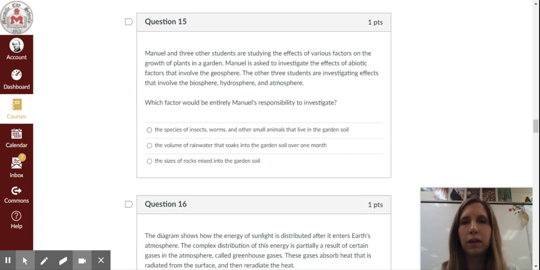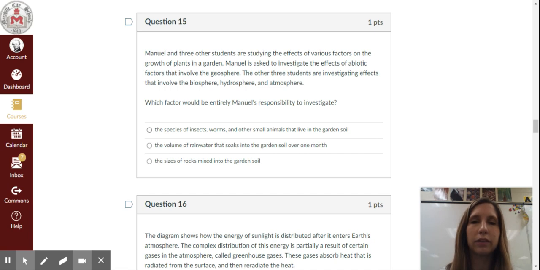Question 15. Manuel and 3 other students are studying the effects of various factors on the growth of plants in a garden. Manuel is asked to investigate the effects of abiotic factors that involve the geosphere. The other 3 students are investigating effects that involve the biosphere, hydrosphere, and atmosphere. Which factor would be entirely Manuel's responsibility to investigate?